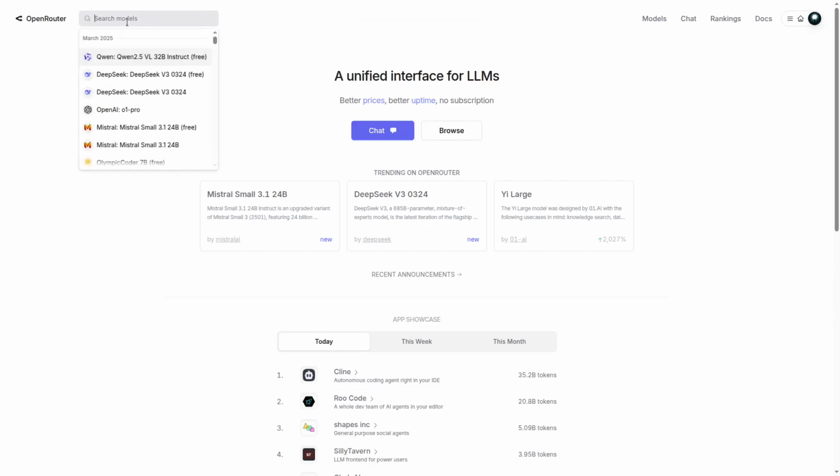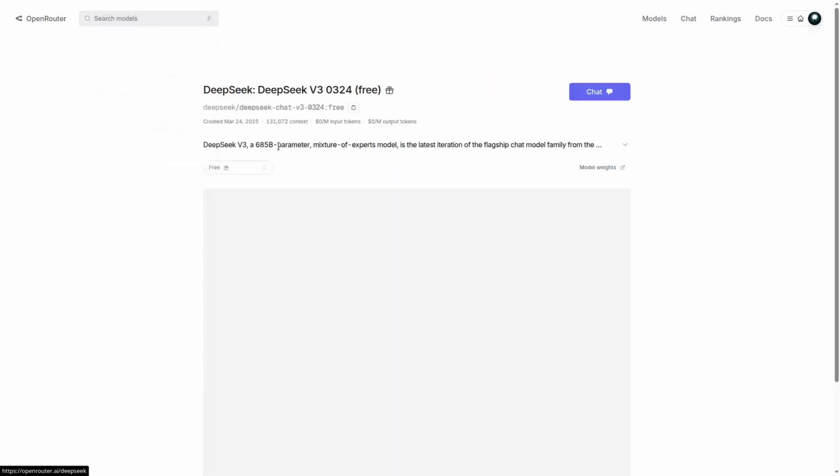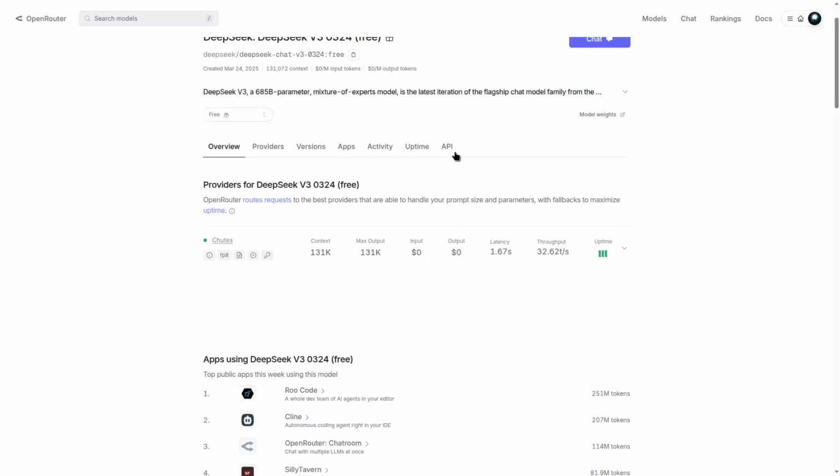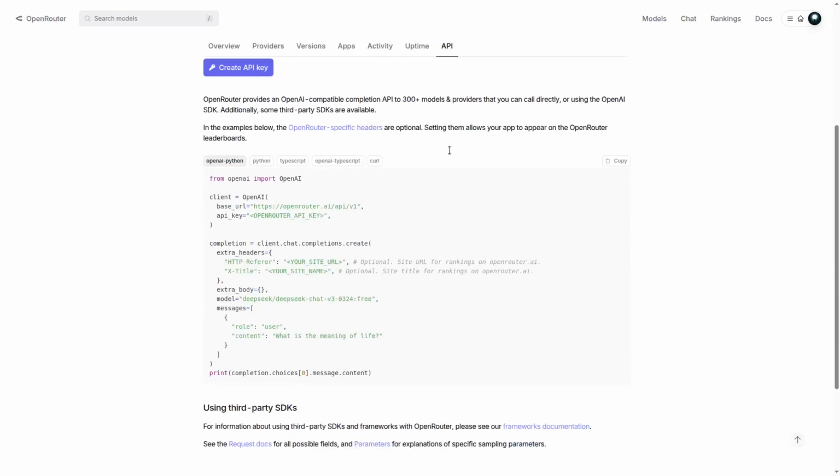On OpenRouter, for example, we can just select Deepseek V3, that's the free version, and all we need to do is navigate to the API part, and this is what we would need to select in your coding editor of choice.